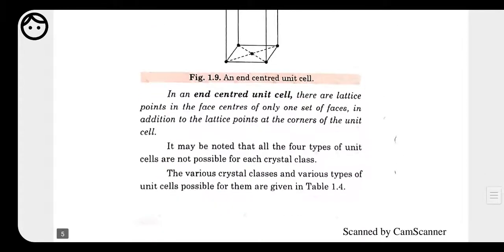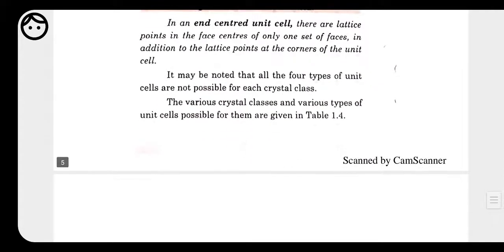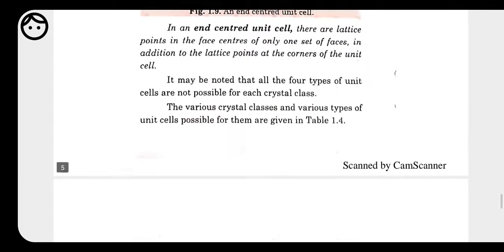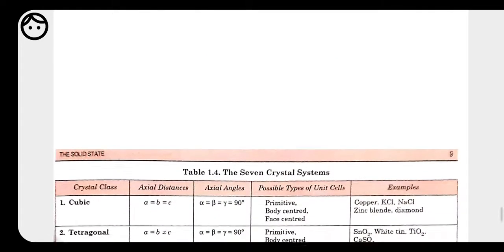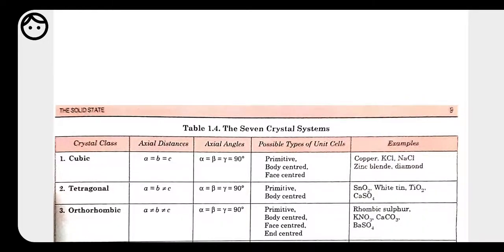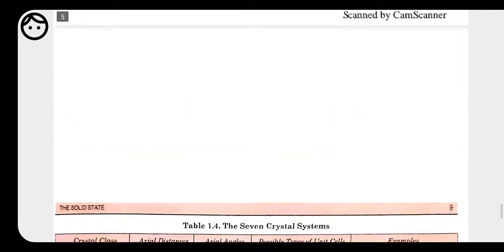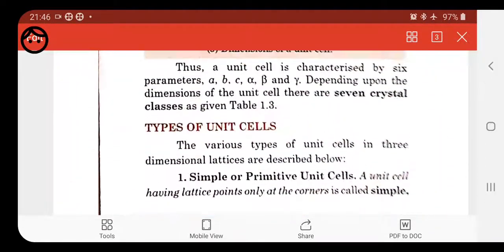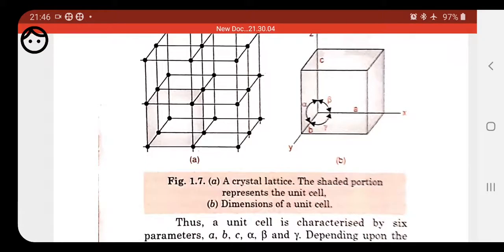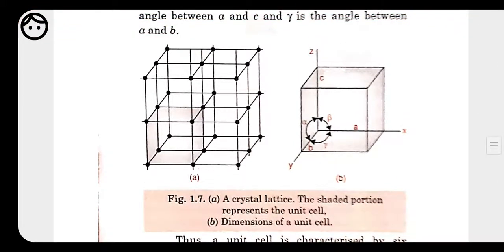But before calculation, we need to have the parameters of a unit cell. What do we mean by parameter? Parameters of a unit cell are the measurable properties of the unit cell. Here the length can be measured, and the angles of the unit cell can be measured. See in the above structure, the dimensions of a unit cell can be measured.